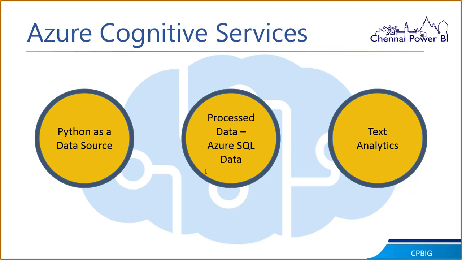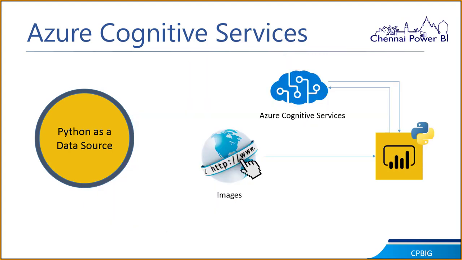So the first one is Python as a data source. What that means is I have the next pictures to explain what exactly we're going to do. Then the processed data. So we're going to store the data into the Azure SQL database, and then we're going to do some AI output with that one. And we're going to do some text analytics with the word cloud. But when we say word cloud, that sounds simple, but the text being categorized, everything is going to come from the Azure Cognitive Services.